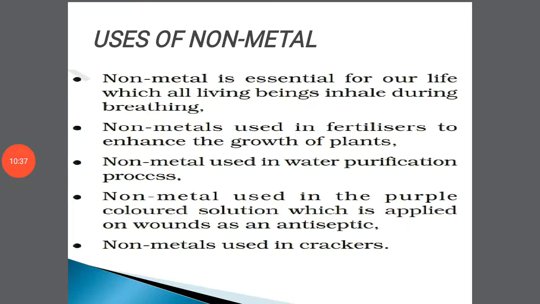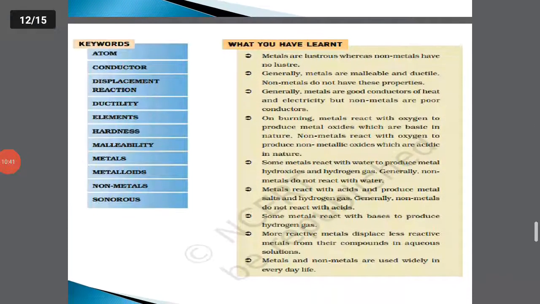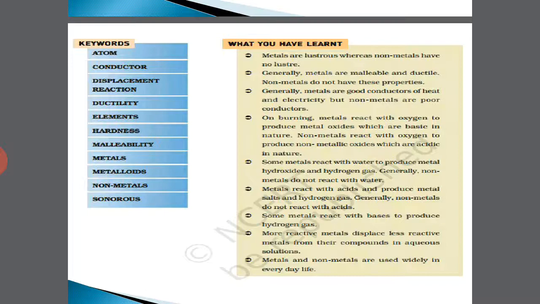Okay, let's move further. See, there are some important keywords given over there. Atoms: in your earlier classes, 7th class also, you have studied about atoms. The smallest stable unit is called an atom.